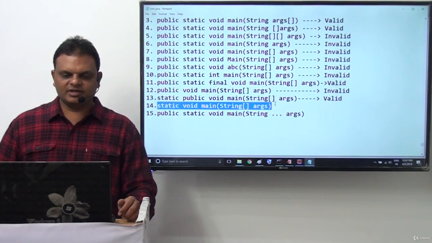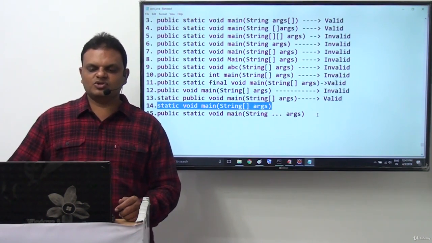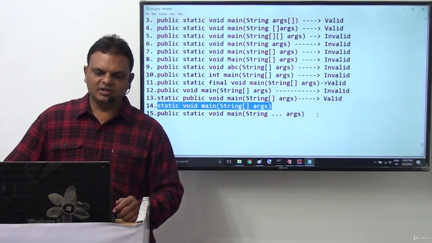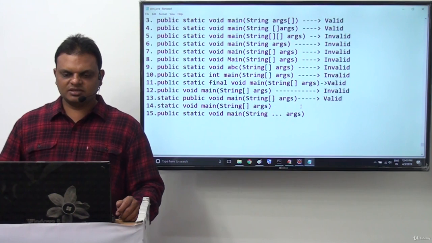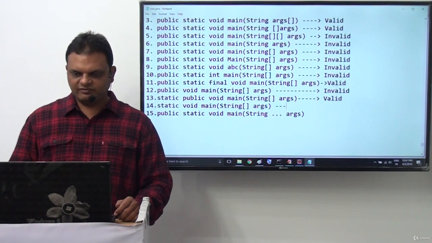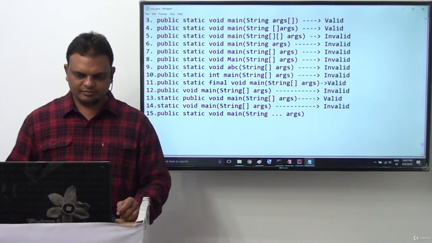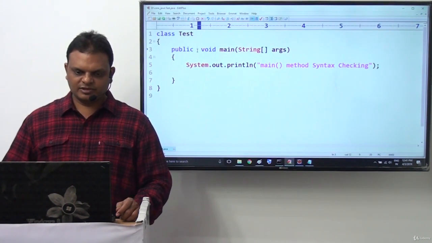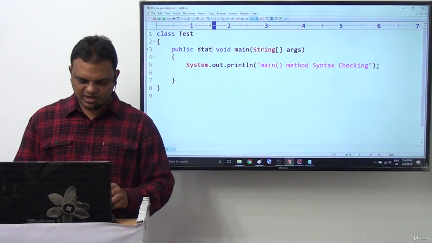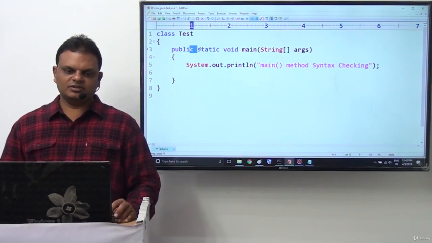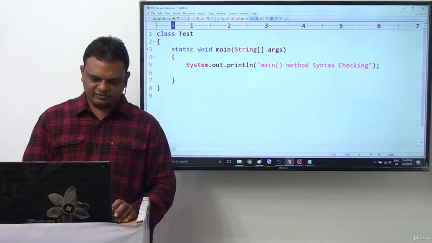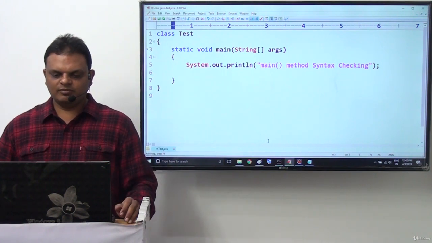The 14th one is which one here? static void main(String[] args) here we provided. What about this one? Definitely it is invalid. Why? Because public is mandatory. If you observe this, here I want to provide static, and along with that we removed public.